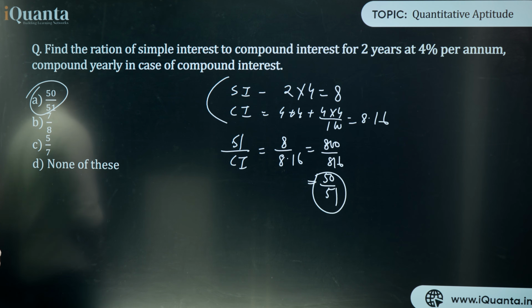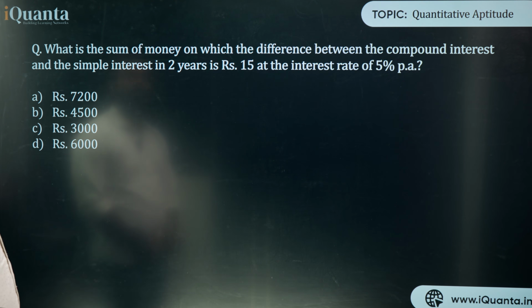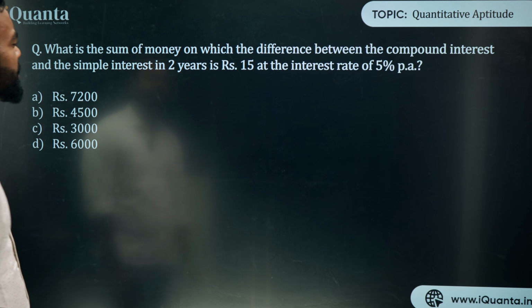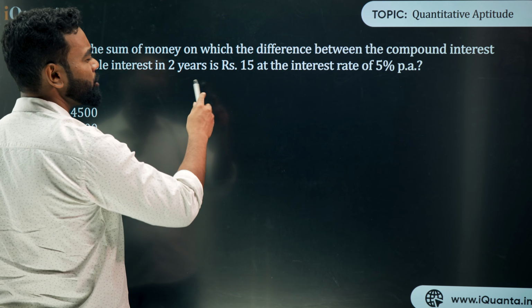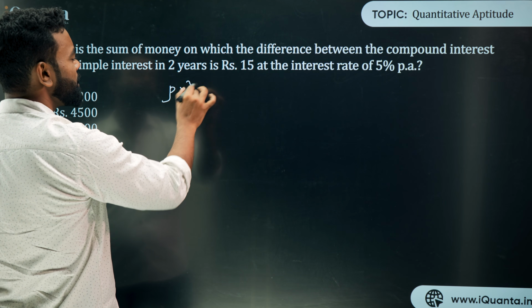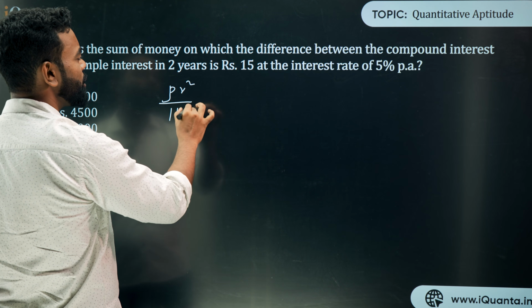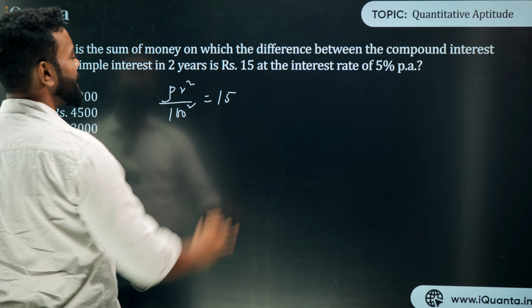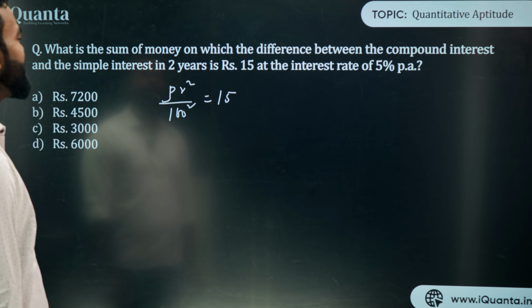When there is this kind of question in your paper: What is the sum of money on which the difference between compound interest and simple interest in 2 years is rupees 15 and the interest rate is 5% per annum? Now, just use the formula here. Don't do anything else. First, the formula is what? P r square upon 100 square is equal to how much? 15, because I know this is the difference between SI and CI in 2 years.